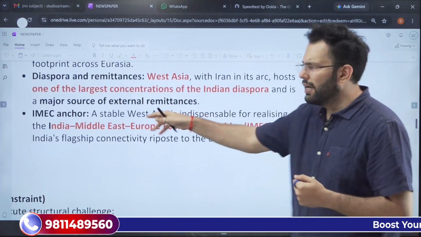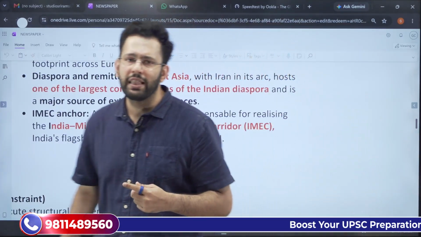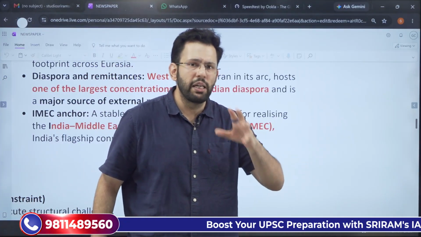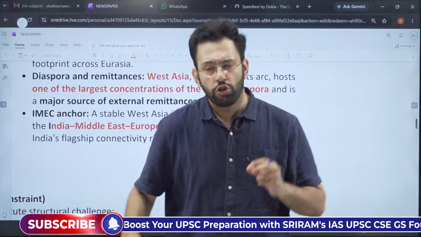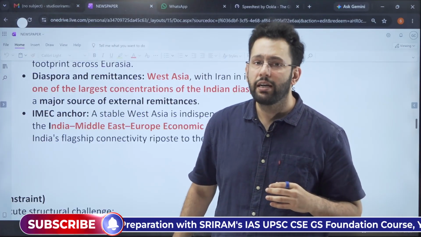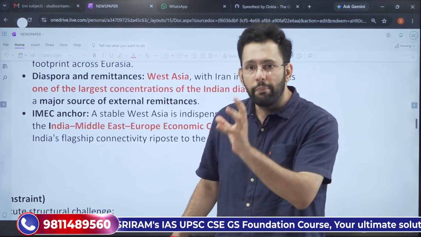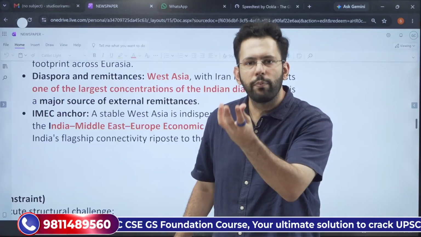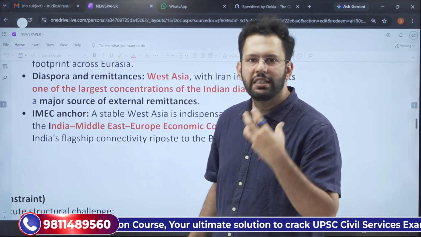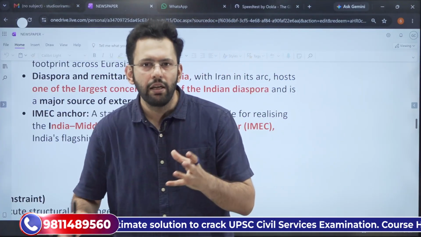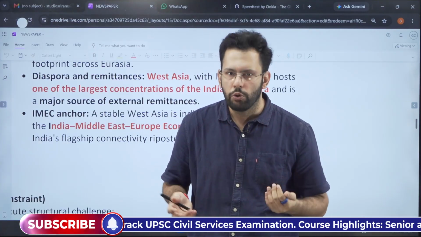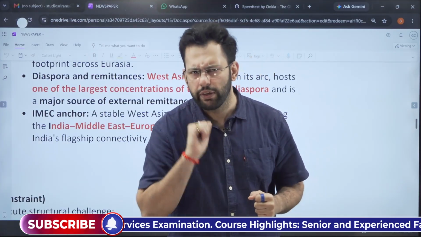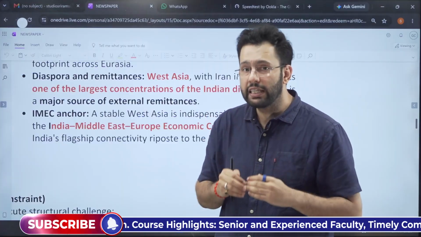And next, India has launched some initiatives like IMEC, the India-Middle East-Europe Economic Corridor. So this will also be very important, as the success of IMEC will depend upon the regional stability of the Middle Eastern region. So we can only succeed if Iran is not in conflict with the US and Israel, both of which are now seen as Indian friends.